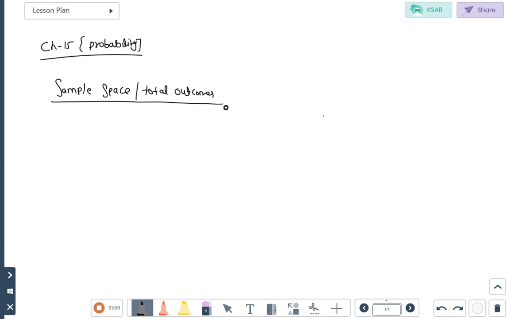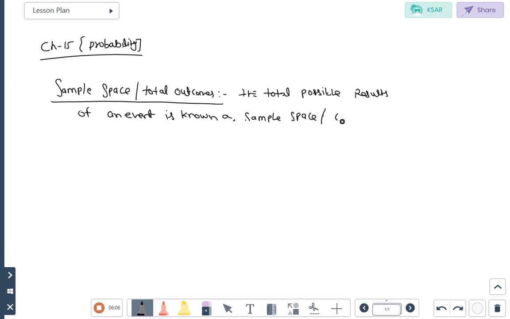So what is the meaning of sample space or total outcomes of an event? The total possible results of an event is known as the sample space or outcomes.